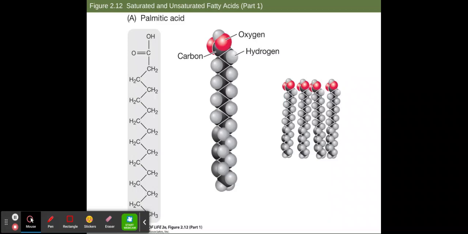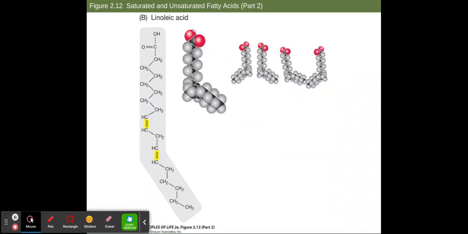So when we look at these individual fatty acid chains, this is our most simplistic one. We have palmitic acid, this long chain right here. You can see single carbon bonds all the way down. Because of that, we can have this very close proximity of one to the other. As opposed to this, once we have the introduction of a carbon double bond, in this case 2 of them in linoleic acid, it creates this kink or bend in the molecule. Because of that, these individual molecules physically cannot be as close together as they were able to with a saturated fat.